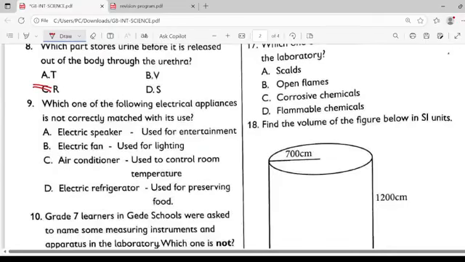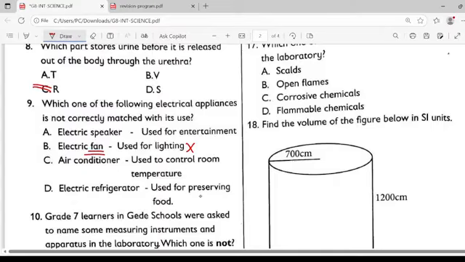Which of the following electrical appliances is not correctly matched with its use? 1. Electric speaker used for entertainment. That is true. Electric fan used for lighting. Do you really use a fan for lighting? No. We use a fan to bring cooling in the house. Air conditioner used to control the room temperature.